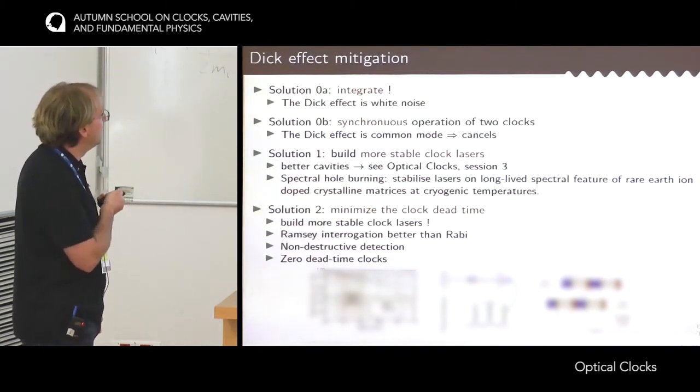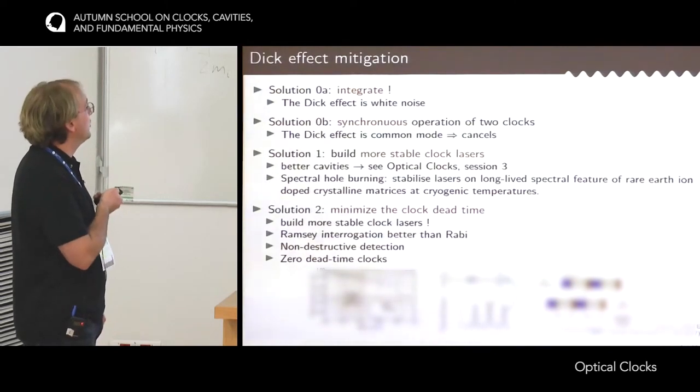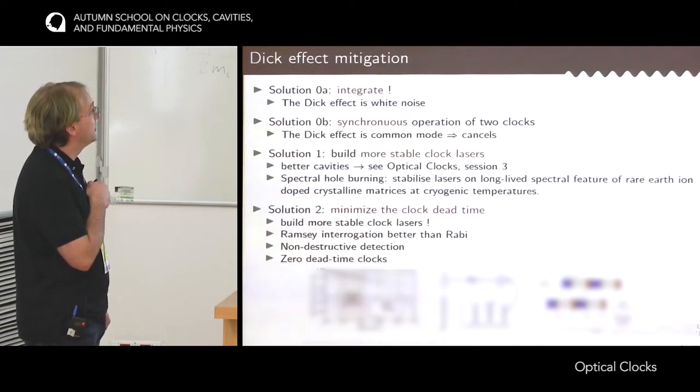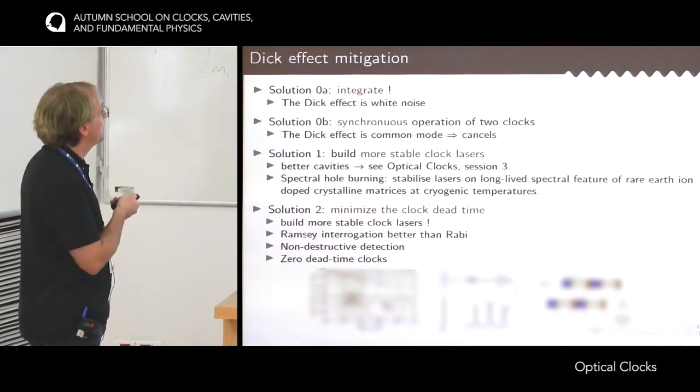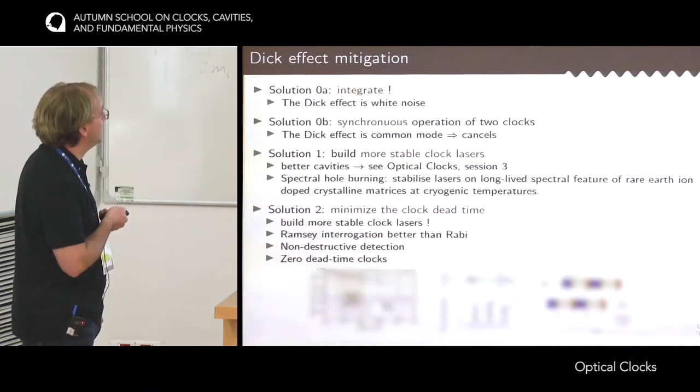But there are also other possibilities. The first one is to use a Ramsey interrogation rather than a Rabi interrogation, because we have seen that the sensitivity function is closer to 1 for Ramsey interrogation. So how does it scale? This is the Allan deviation that corresponds to the Dicke effect, say at 1 second, as a function of the duty cycle. Here for 0 duty cycle, we probe the atoms almost instantaneously, and at 1 there is no dead time in the clock.